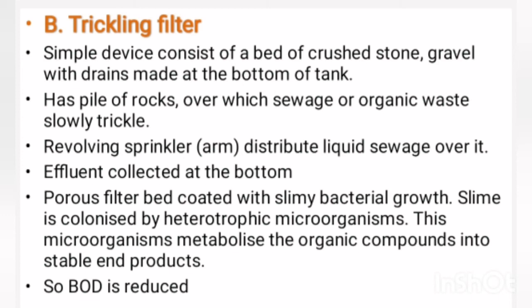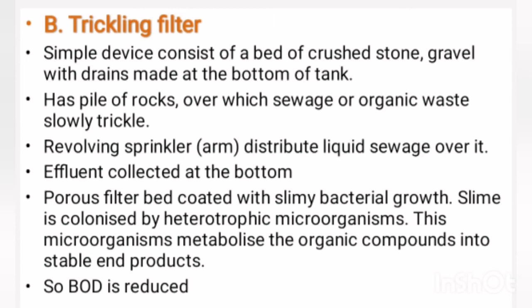It has a pile of rocks over which the sewage slowly trickles. A revolving sprinkler or arm is suspended over a bed of porous material, which distributes the liquid sewage over it.